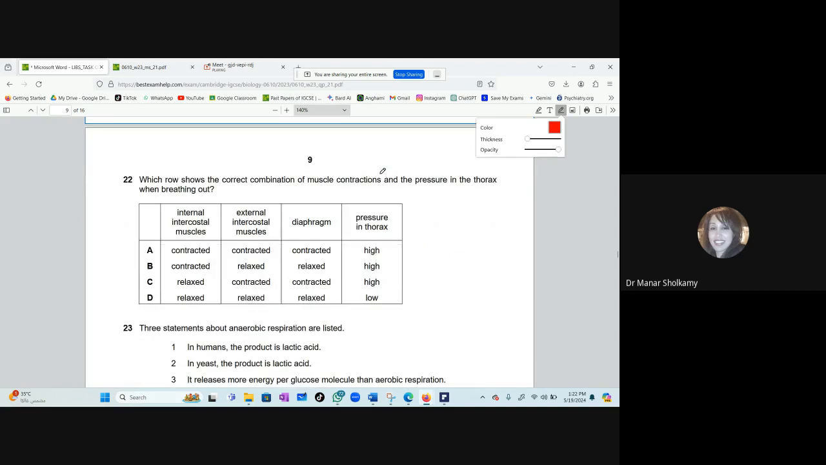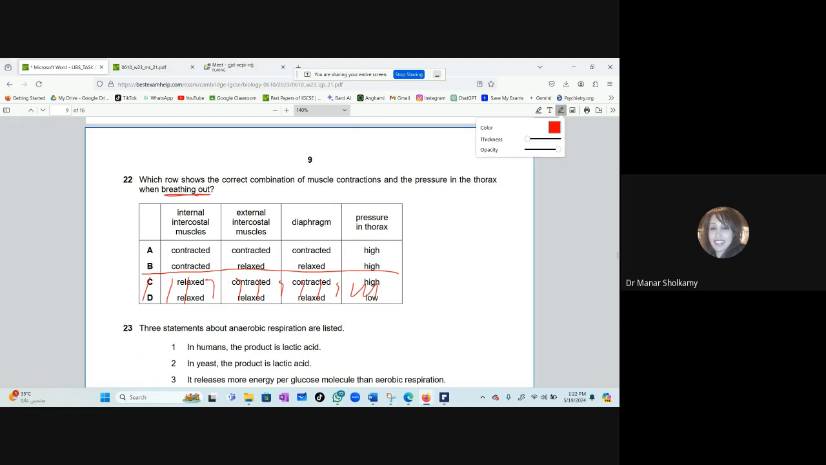Which row shows the correct combination of muscle contractions and the pressure in the thorax when breathing out? Now, you get confused because you don't read the question correctly. It's exhalation, not inhalation, breathing out. So, which muscles will contract without looking at the question? What will contract when you breathe out? Internal intercostal. Excellent. The internal intercostal muscle. So the answer is either A or B. I will cross out C or D. So I will narrow down my answers.